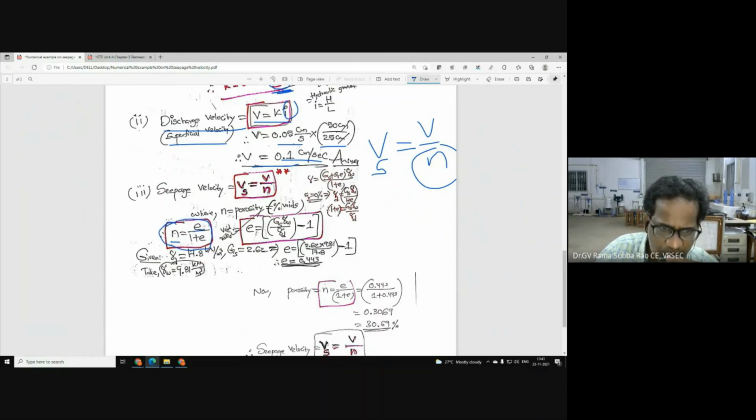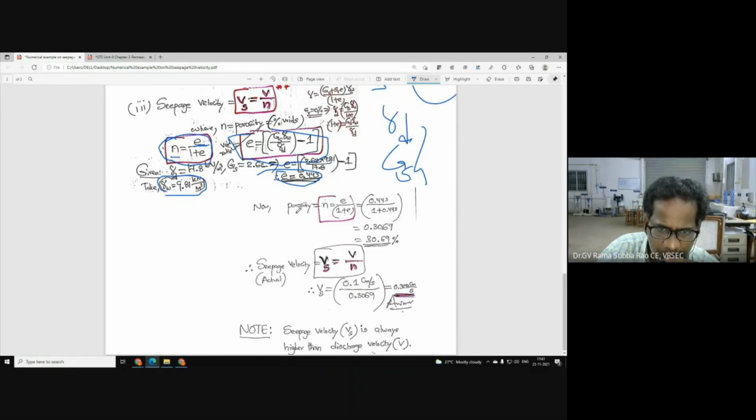Somebody may be interested to know how to calculate E once we have gamma D and GS. For that we have a formula: E is equal to G gamma W by gamma D minus 1. Take gamma of water as 9.81 kilonewton per meter cube. Now GS 2.62 into 9.81 divided by gamma D, given as 17.8, minus 1. So I am getting void ratio 0.443. From that I can calculate porosity, N is equal to E by 1 plus E. I am getting 0.3069.